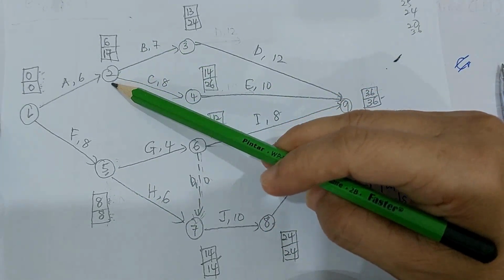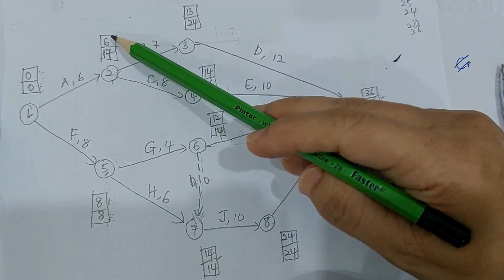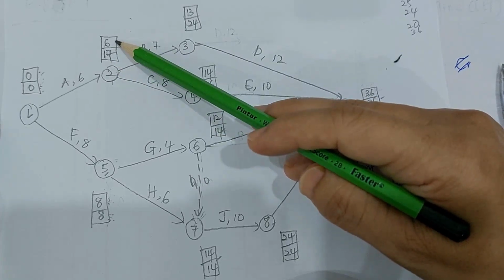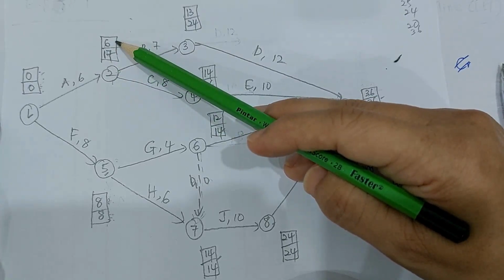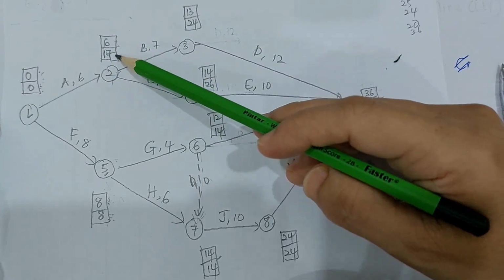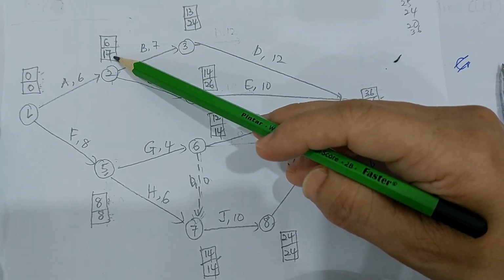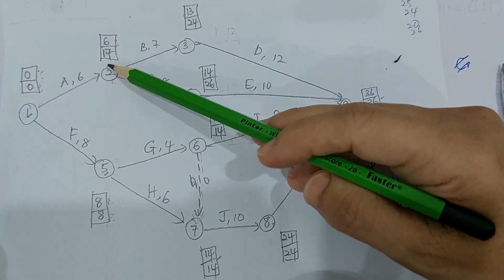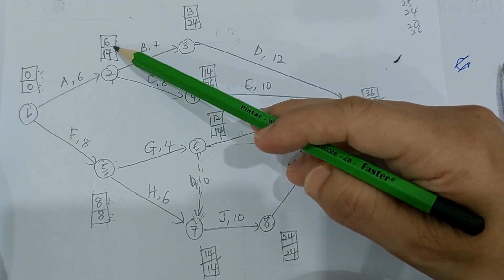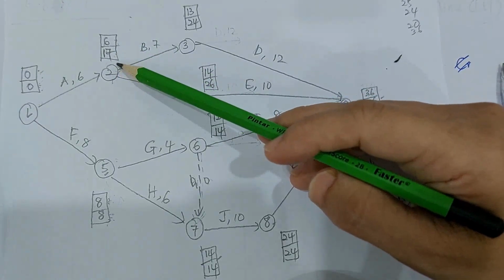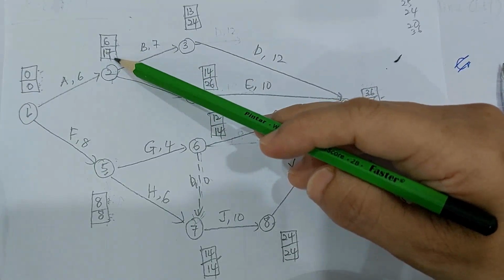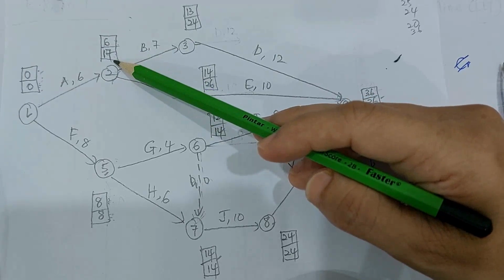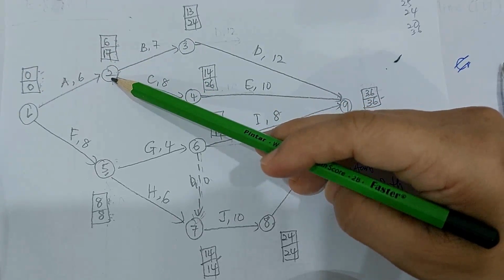It is different from event number 2. Event number 2 here says the EET is 6. Masa paling awal kita boleh mulakan event number 2 adalah week ke-6. Masa paling cepat untuk kita mulakan event number 2, week ke-6. LET here says week 17. Masa paling lewat kita boleh mulakan event number 2 adalah week 17. So paling cepat kalau kita nak mulakan event number 2 is week 6. But if we want to delay or postpone, we can still postpone event number 2 until week number 17, meaning that event number 2 here can be delayed up to week 17. So event number 2 is not critical.